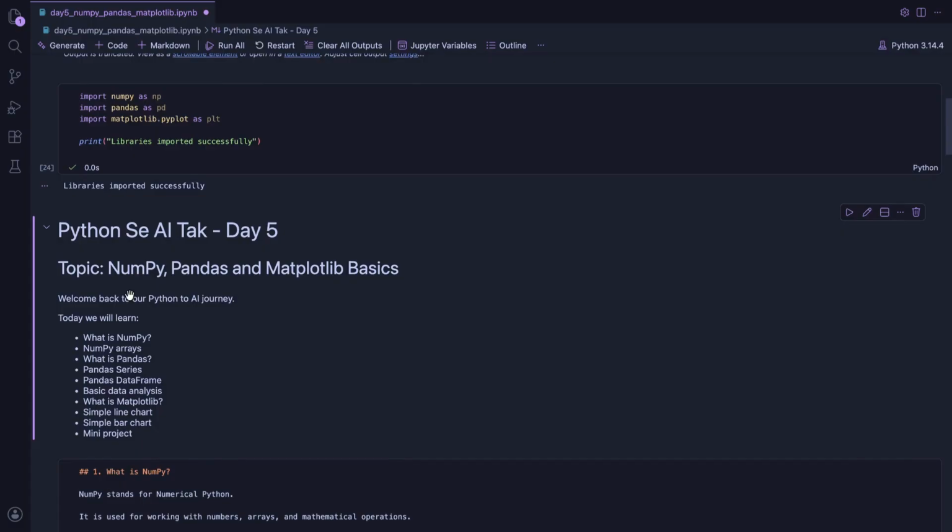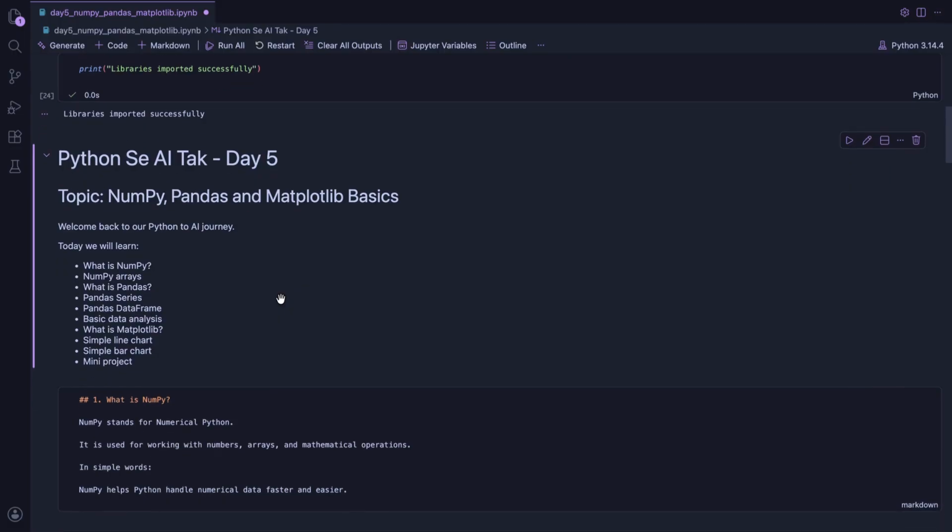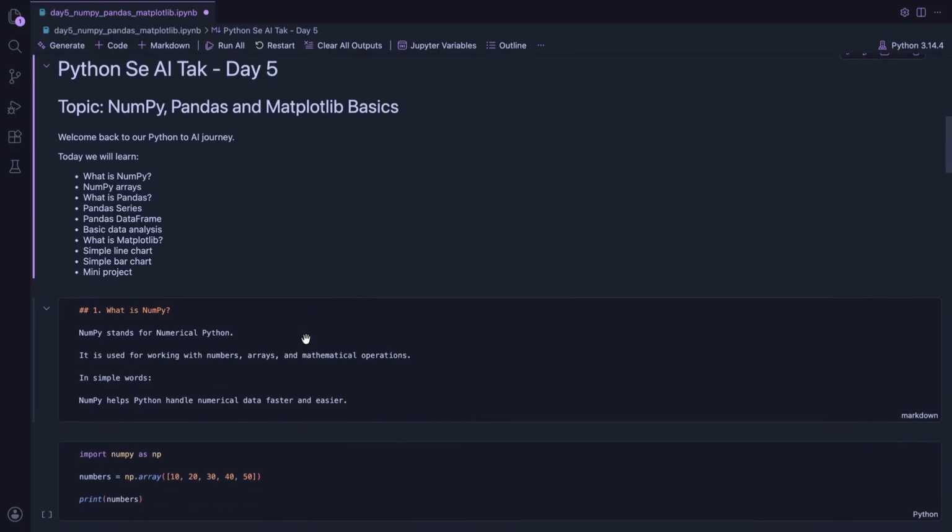Today's topic is very important. If you want to go from Python to AI, then NumPy, Pandas and Matplotlib are must-learn libraries. NumPy helps us work with numbers, Pandas helps us work with data tables, Matplotlib helps us create graphs and charts. So today we will not only write code but also see data in a visual way. So let's get started.